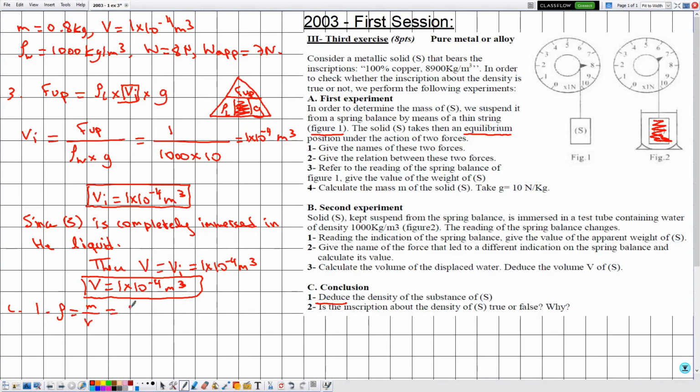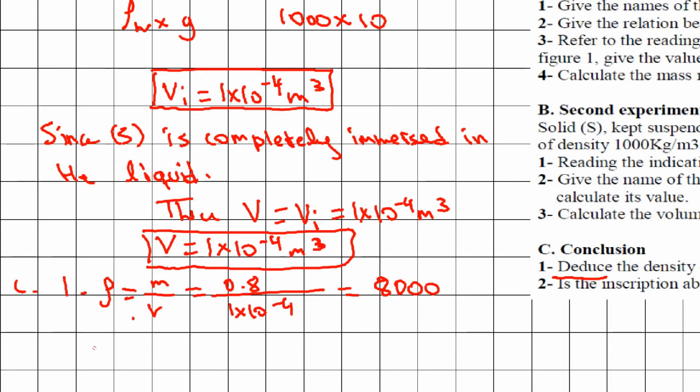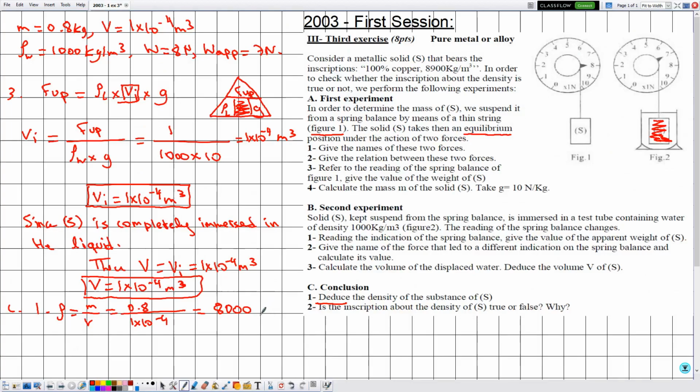So the mass is given by 0.8 and the volume V is given by 1 times 10 to the power minus 4. Plugging this on the calculator, the density is given by 8000. Since both M and V are in the SI, the value of rho will be in the SI, which is kilograms per meter cube. Then the density of this metallic solid S is given by 8000 kilogram per meter cube.